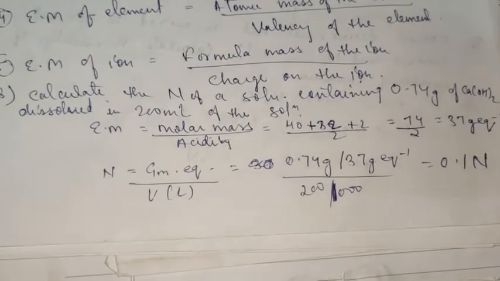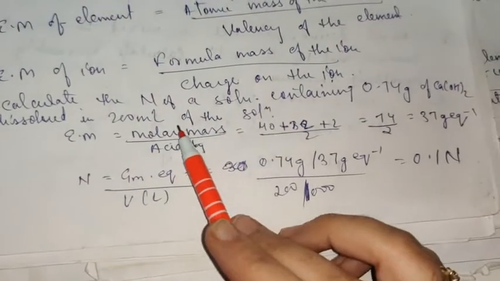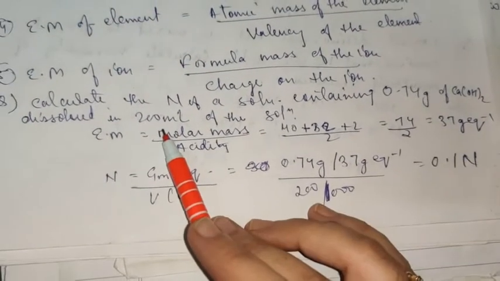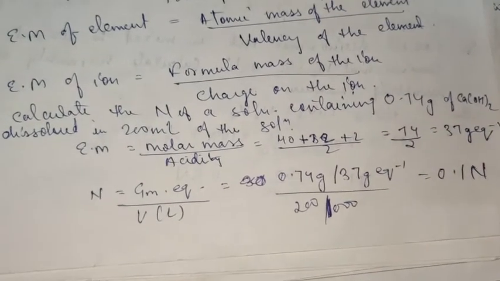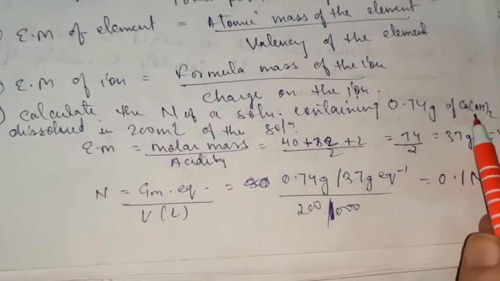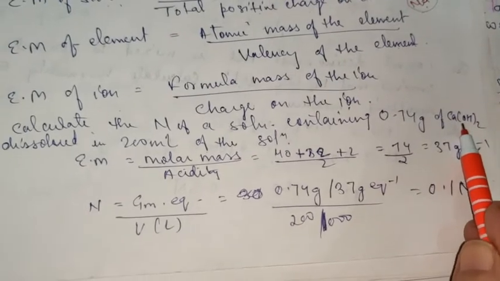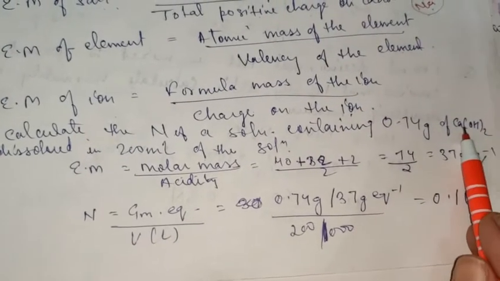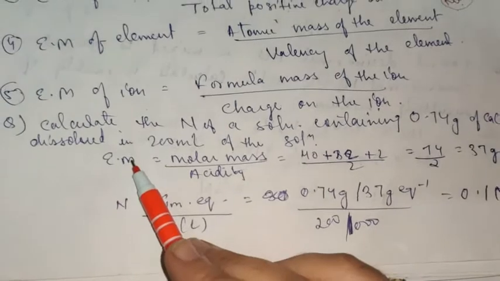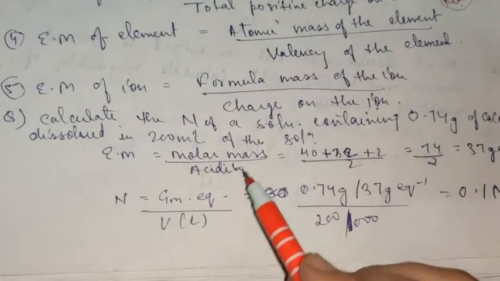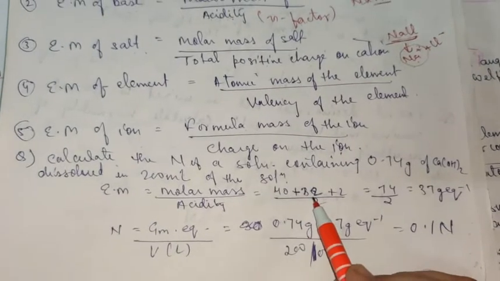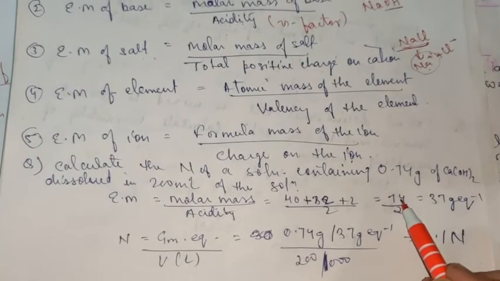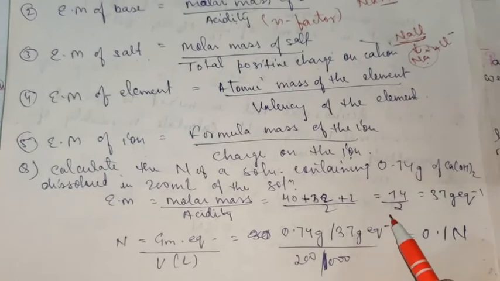According to the question, you have to find the normality. The mass is given, the volume is given, and the base is given, calcium hydroxide. From the formula of the base, you can find the n factor. What should be the n factor for this base? It is 2. Equivalent mass is equal to molar mass upon acidity in case of a base. Molar mass of calcium hydroxide is 74 and acidity is 2.